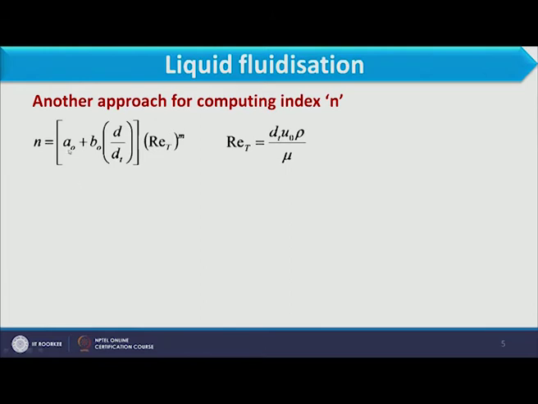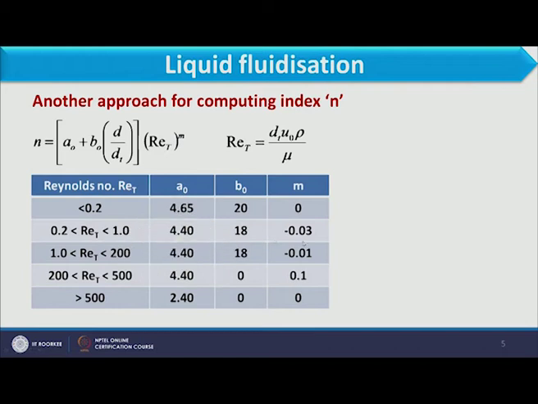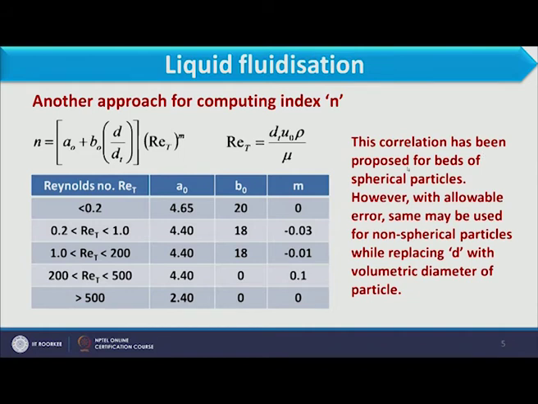Now, here we again have a few factors like a naught, b naught and m, and we can calculate these coefficients for different Reynolds number ranges. We can see the value of these coefficients for different Reynolds numbers from this table. This correlation has been proposed for a bed of spherical particles. However, with allowable error, the same may be used for non-spherical particles while replacing d with the volumetric diameter of the particle.